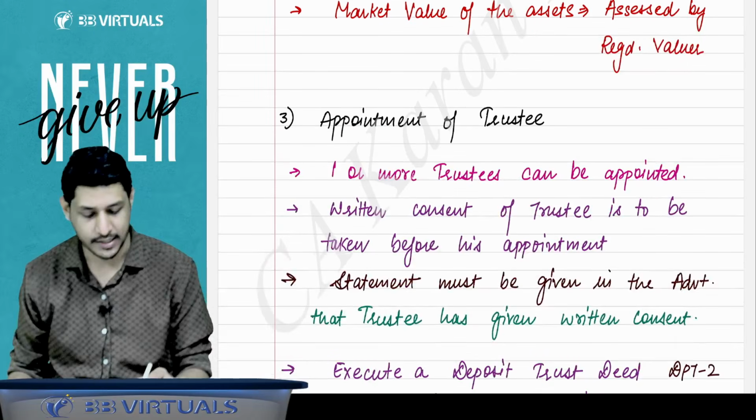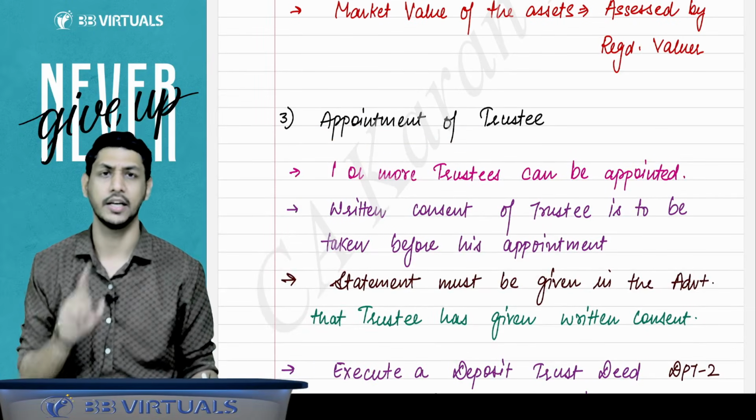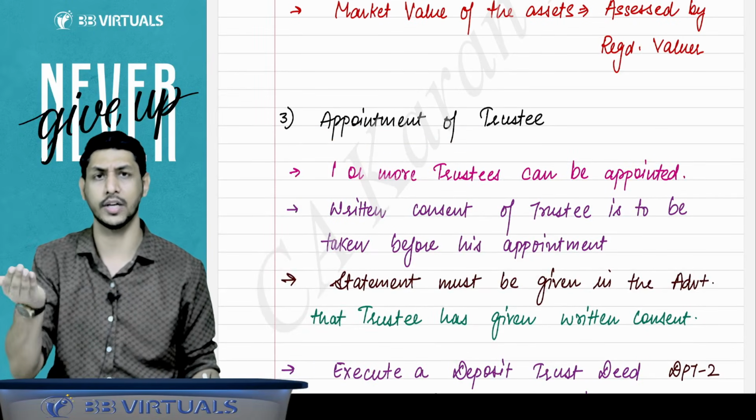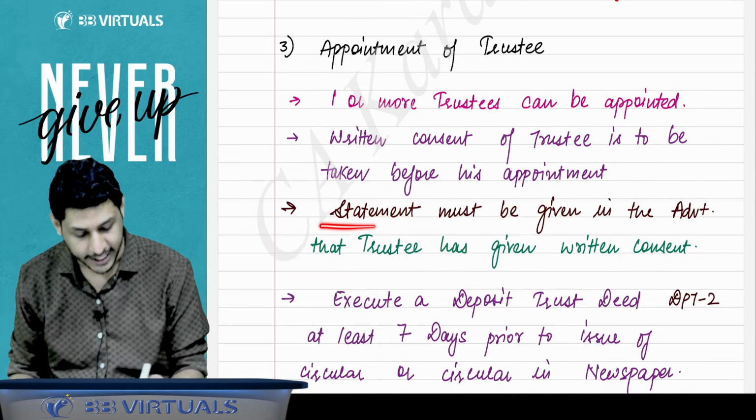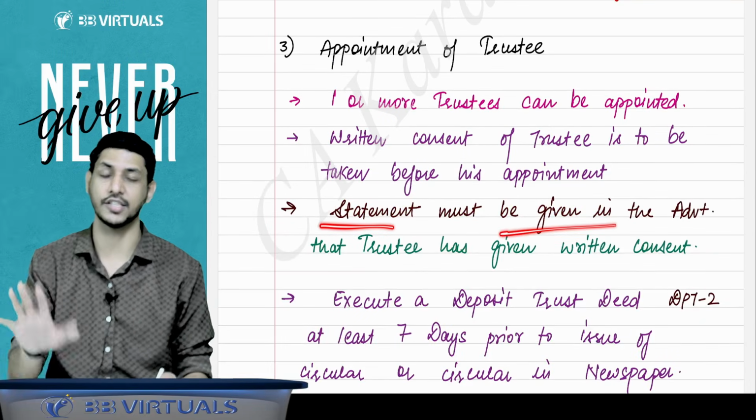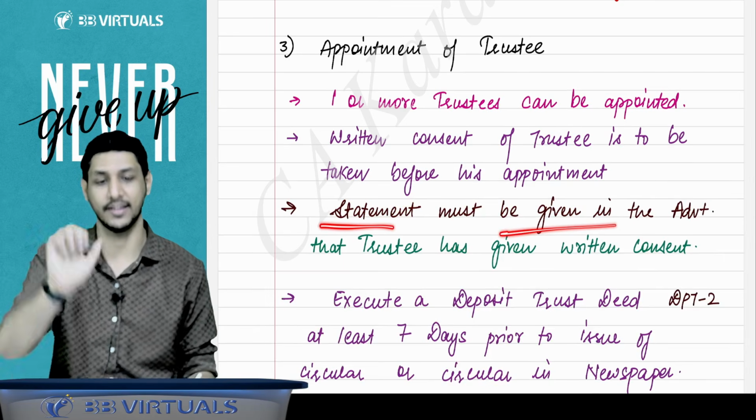Then I'll say, what is the provision for appointment of trustee? Either one trustee will be there or one or more trustees can be appointed. Written consent you have to obtain. A statement must be given in the advertisement that the trustee has given the consent to act as a trustee.